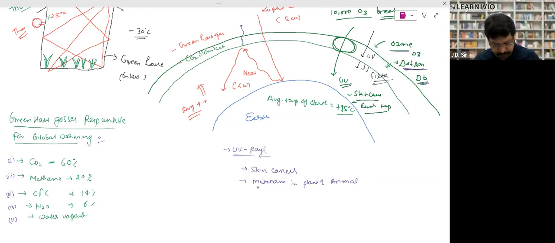Right. Sir, eye disease. Eye disease. Yes, that's what I want to ask. Actually, this question has been asked in AIIMS. It will cause snow blindness. You must have seen that sometimes when you go to areas where snow is falling and light is over there, the reflection of light comes in so much that you can't see without goggles, right? So that is called snow blindness. That kind of phenomenon will happen. Got it?